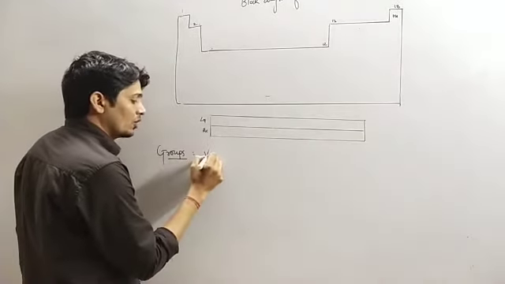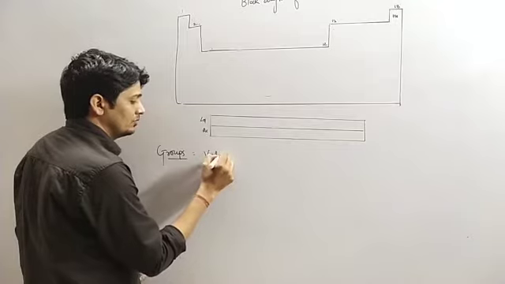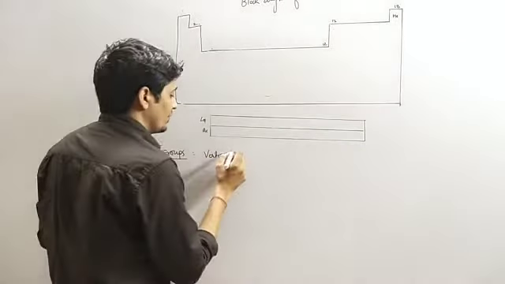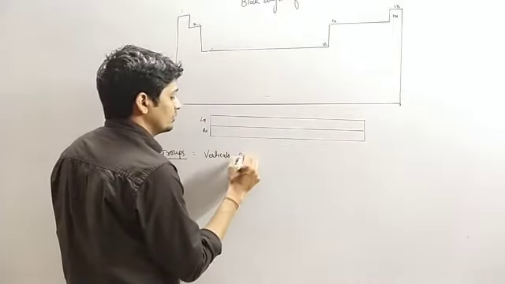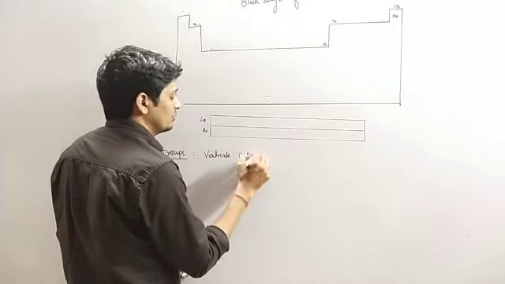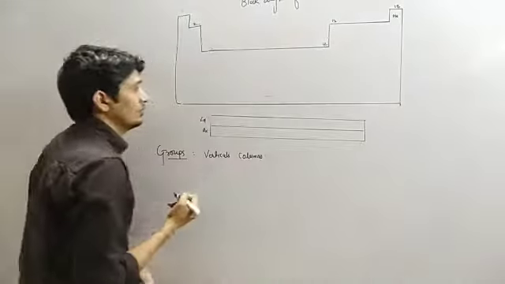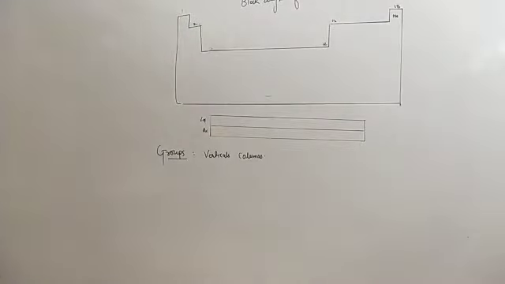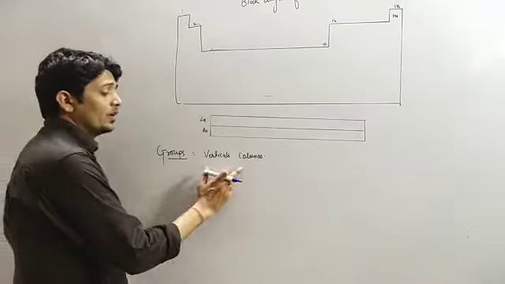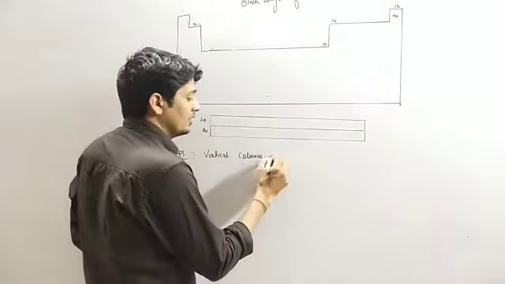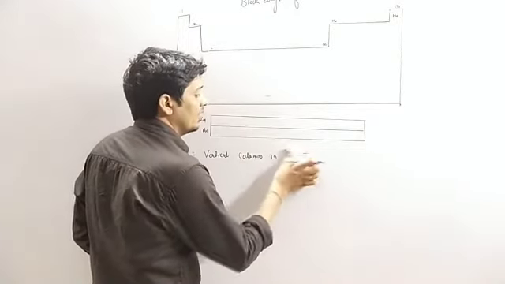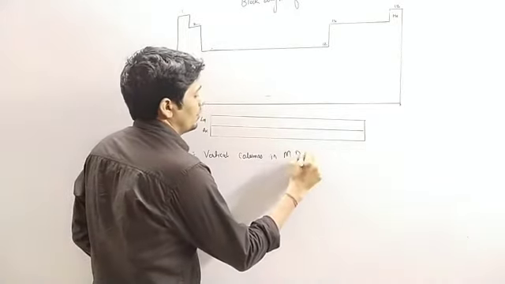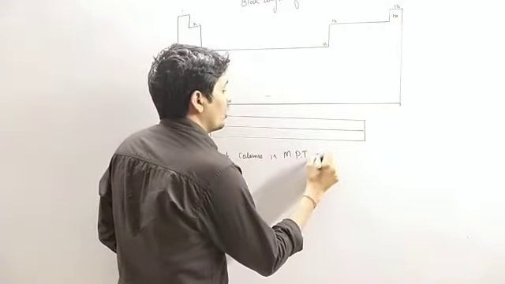The vertical columns in modern periodic table are called as groups.